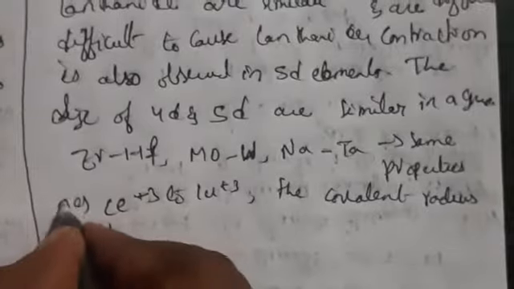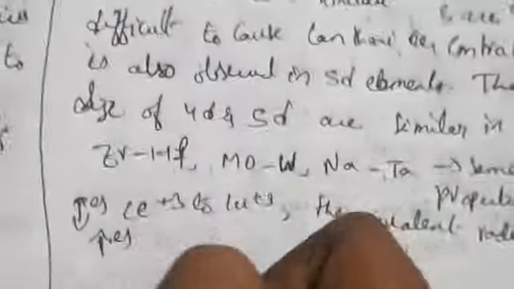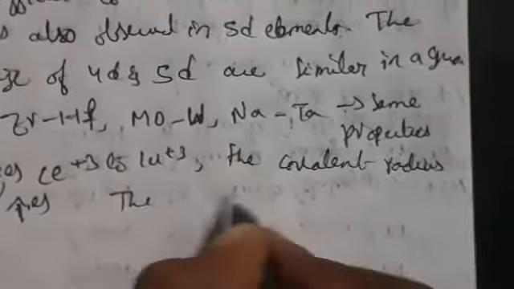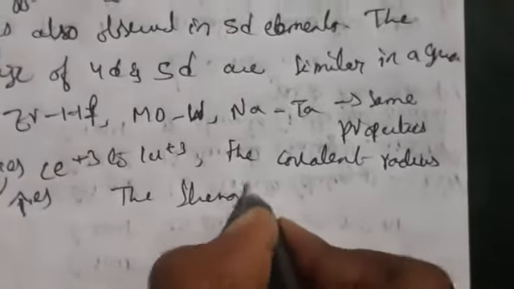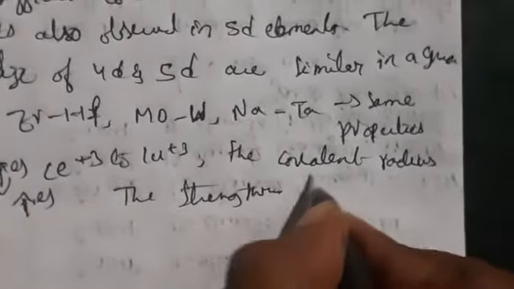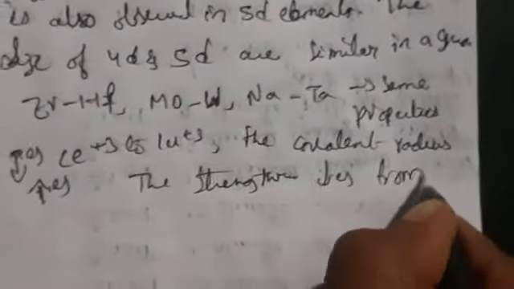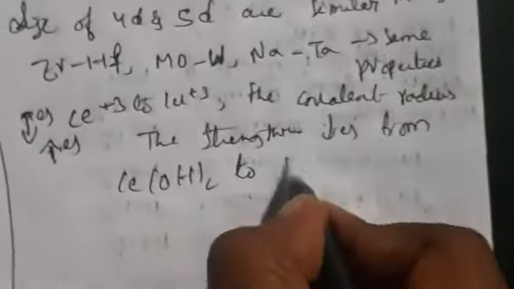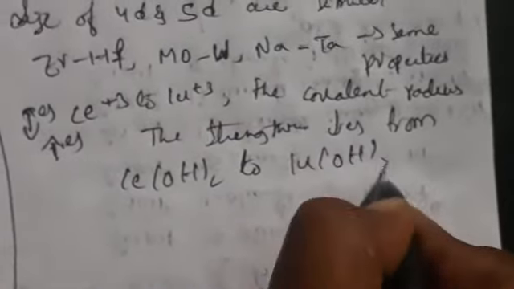Whenever the lanthanide ion size decreases from cerium to lutetium, the covalent radius increases, so automatically the strength decreases from cerium hydroxide to lutetium hydroxide. So this is about atomic radius.